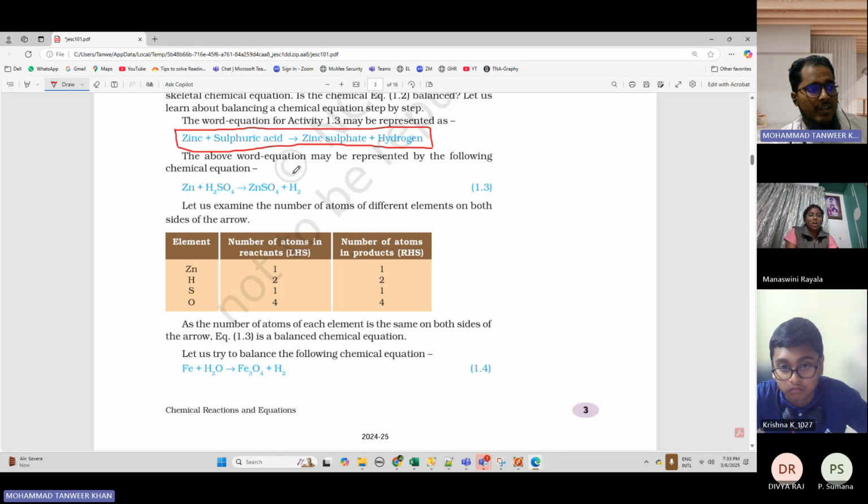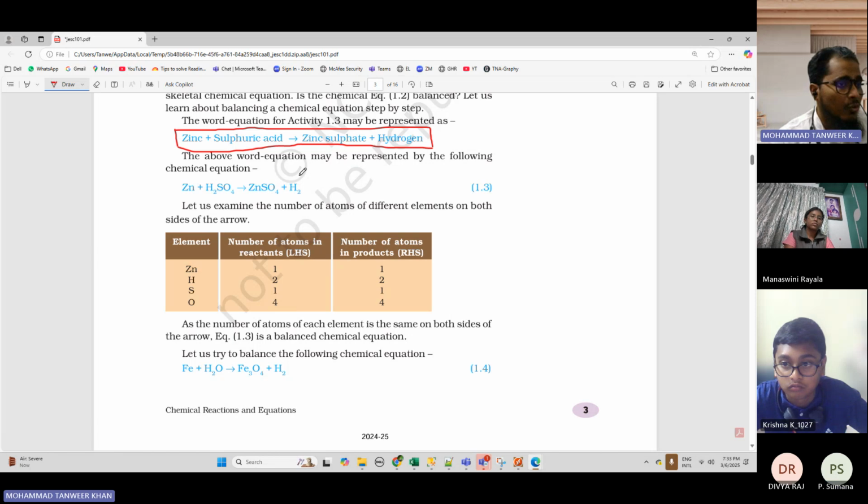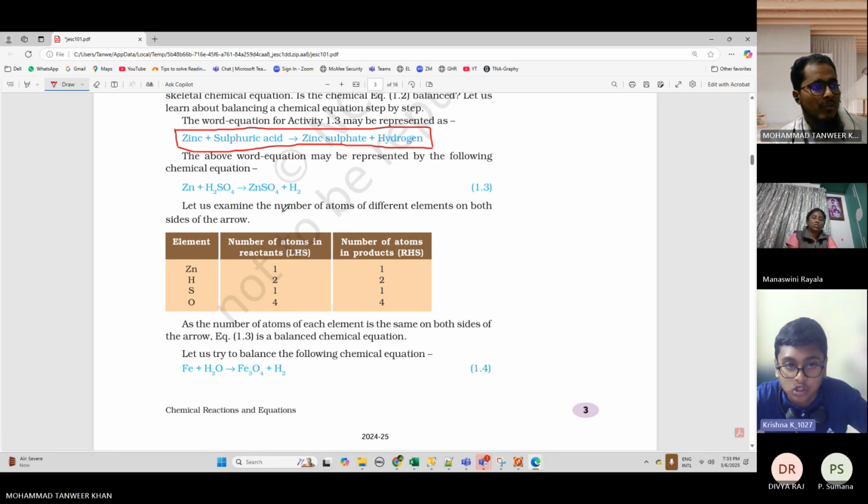Now, hydrogen has how many atoms here? 2. So it is written 2 here. Okay. Sulfur has how many atoms? 1. It's written 1 here. Now, oxygen has how many atoms? 4. It's written 4 here. Got it? Yes, sir. Okay.